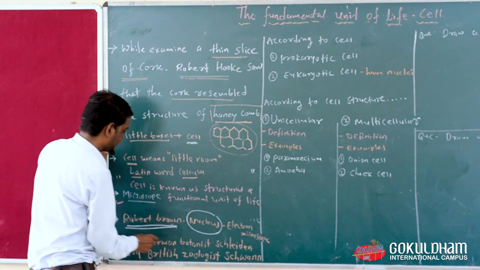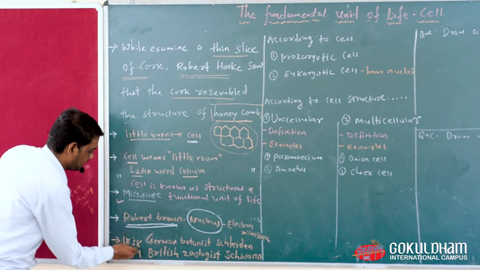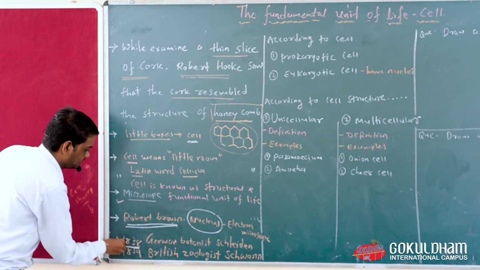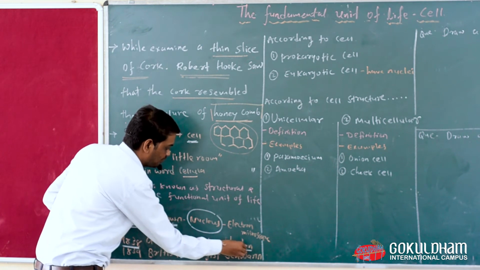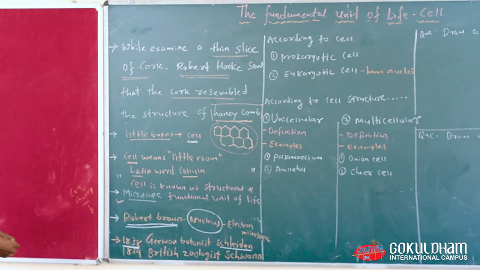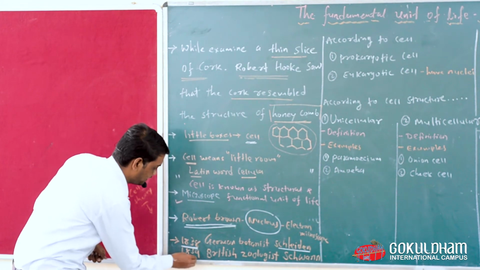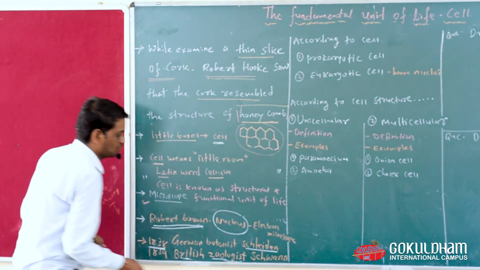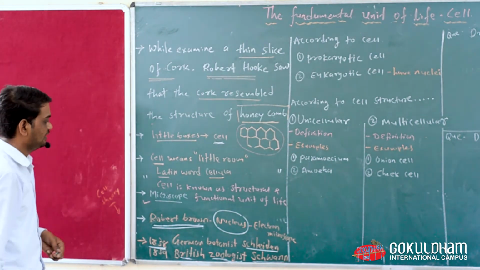Then in 1838, the German botanist Schleiden found lots of cells in plants, and in 1839 the British zoologist Schwann found lots of cells in animals.